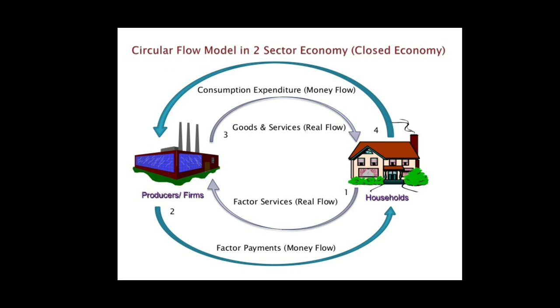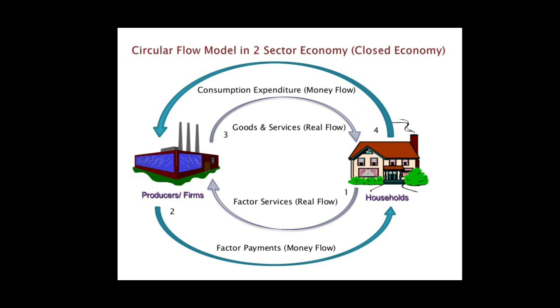The diagram here shows that the household sector supplies factor services, that is, it supplies the factors of production in terms of land, labor, capital, and entrepreneur to the producers. It is a real flow. These are real because they consist of actual factor services. And corresponding to the flow of factor services, the householders receive factor payments from firms in terms of rents, wages, interests, and profits, which is a money flow.